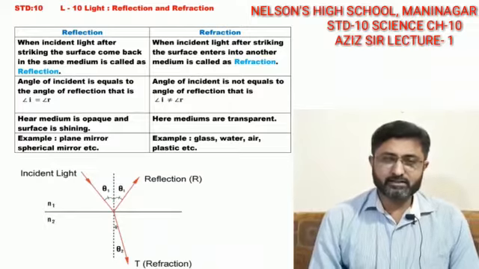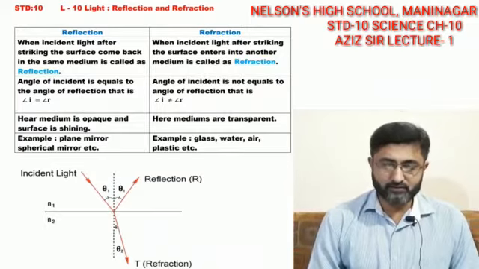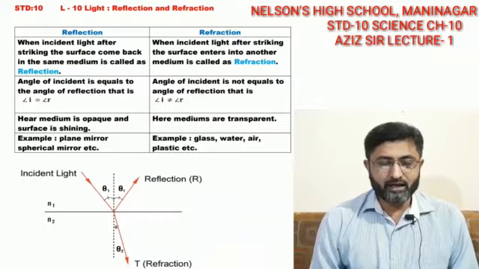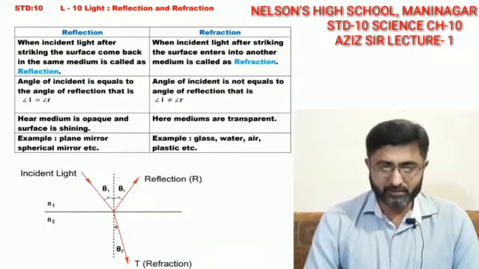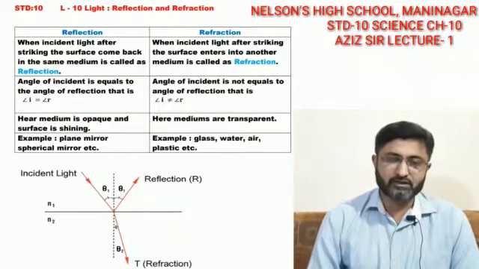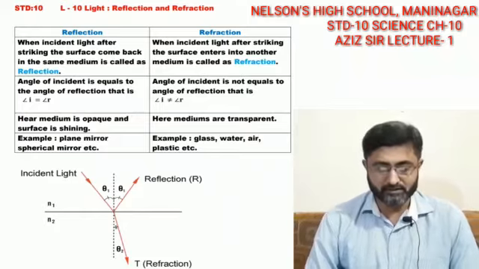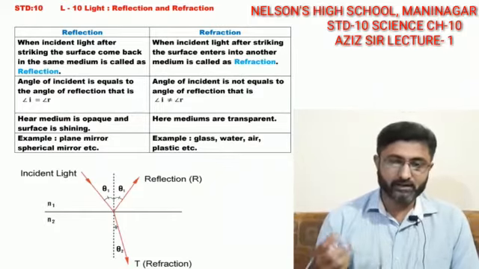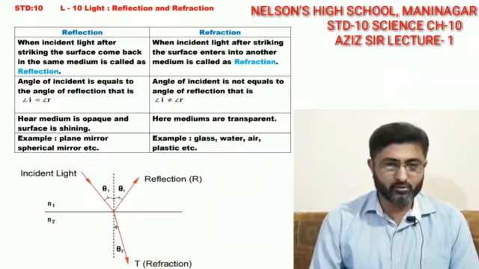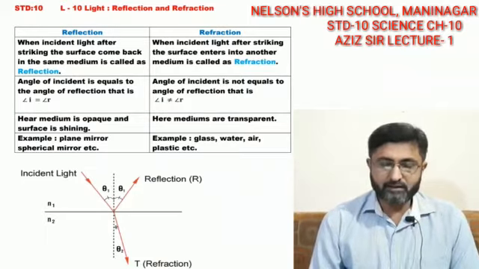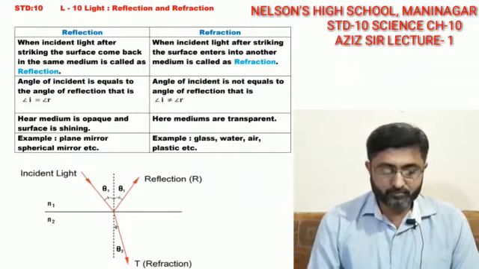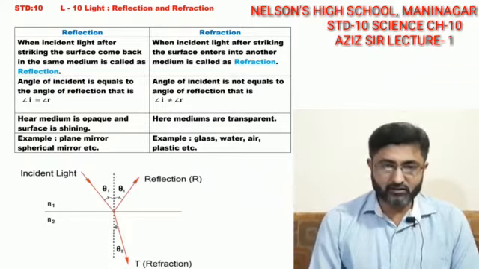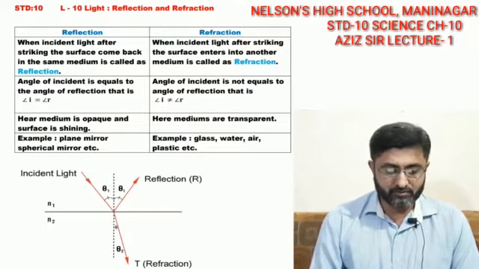Now, as these two topics, reflection and refraction, have some differences between them, in the beginning we will understand what the difference between reflection and refraction is. Light, as we understand, can travel through any medium, and it is an electromagnetic radiation which can also travel in space. Other energies cannot travel as easily as light can.